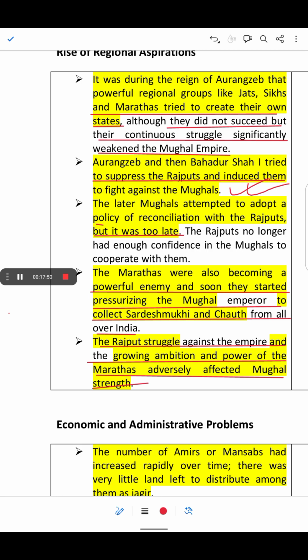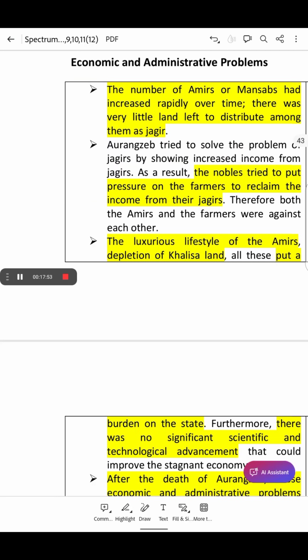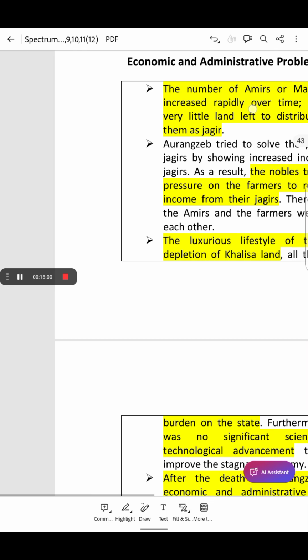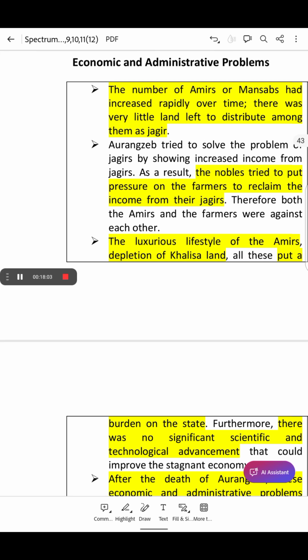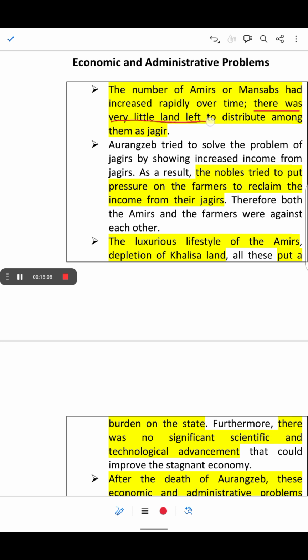Now the next topic, economic and administrative problems. The number of amirs or mansabdars increased rapidly over time. There was very little land left to distribute among them as Jagir. So understand it like this: the number of mansabdars or amirs increased rapidly, and these mansabdars were to be allotted Jagirs.